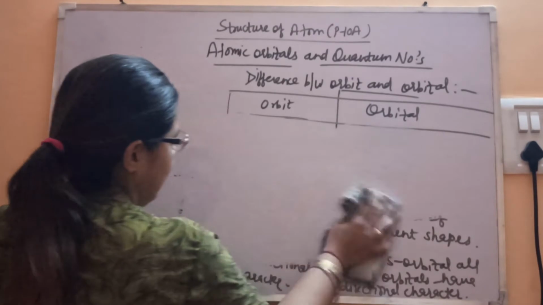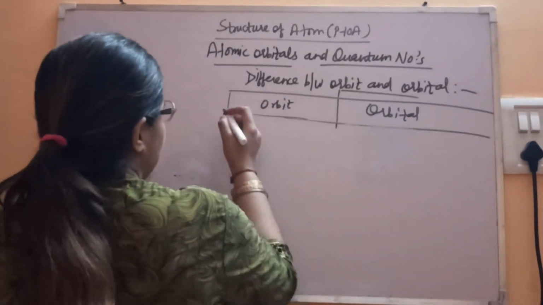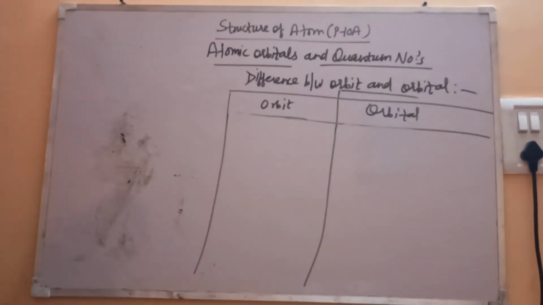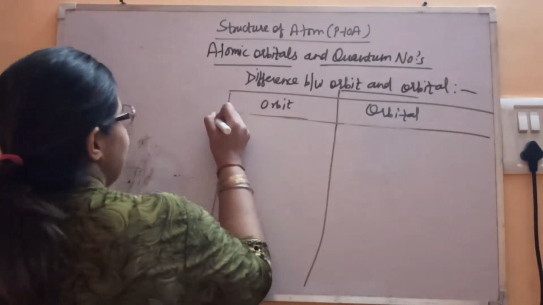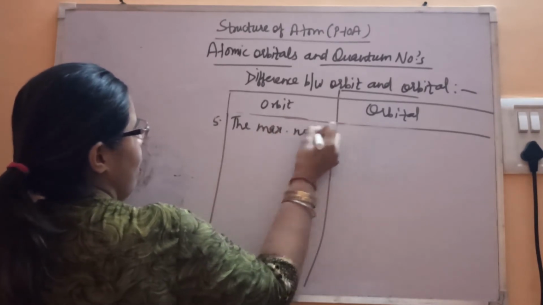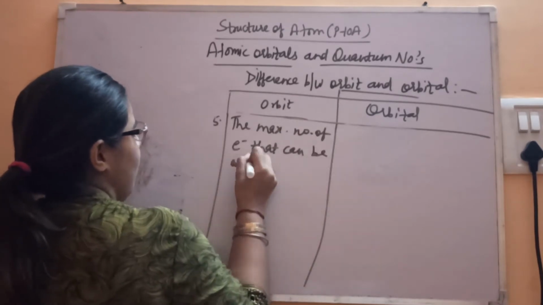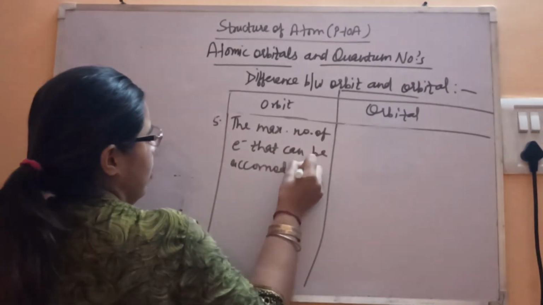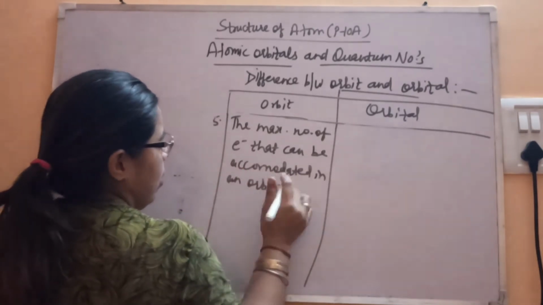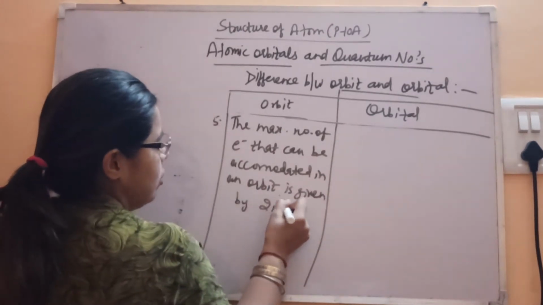The last point of difference is related to the number of electrons that can be accommodated. This is the fifth point. The maximum number of electrons that can be accommodated in an orbit is given by the formula 2n square.